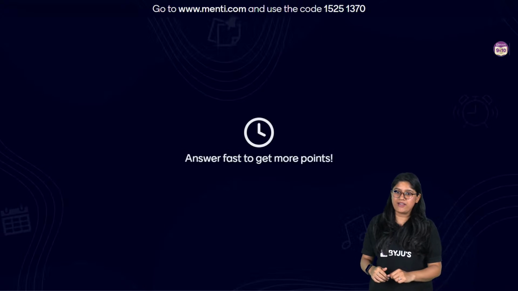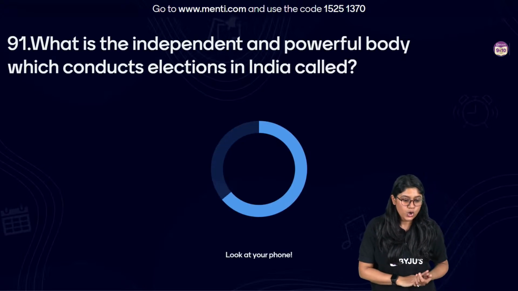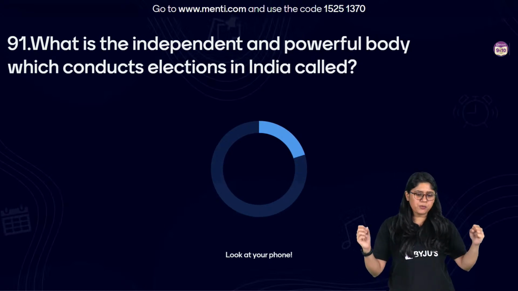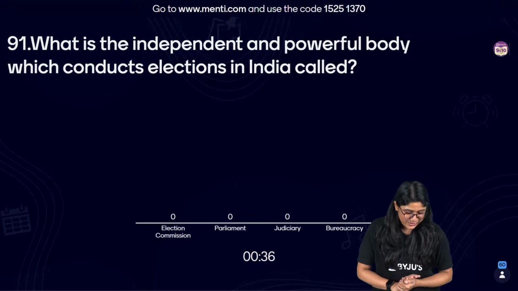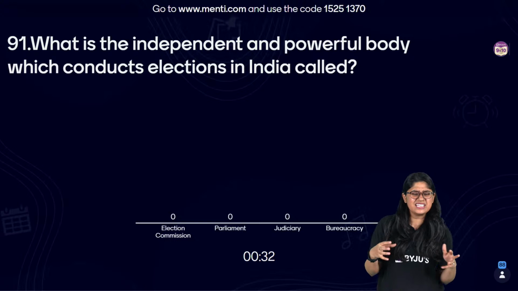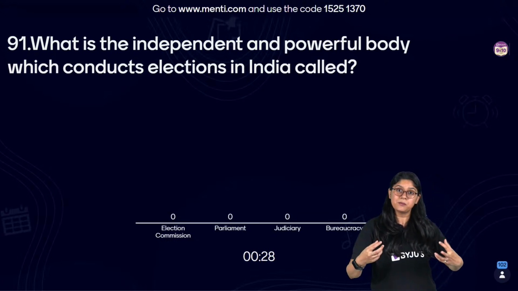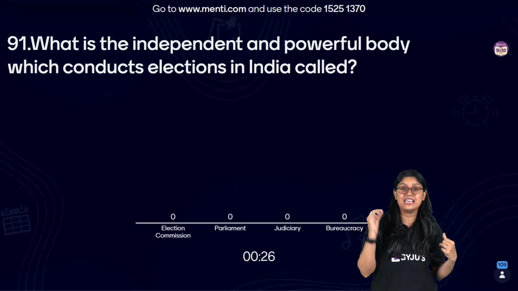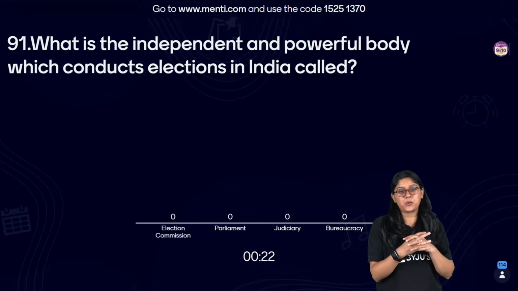And here we go, everyone. So all the best to each one of you. Yes, last 10 are left. Here we go. What is the independent and powerful body which conducts election in India called? Easy peasy. So we have election commission, parliament, judiciary, or the bureaucracy. Easy, right? Which body in our country is the most powerful body that actually conducts the elections? Yeah, the answer is in the question itself.